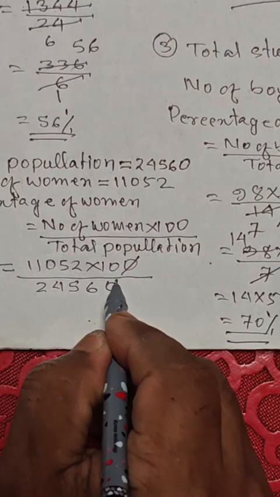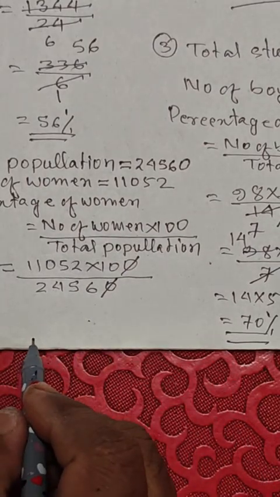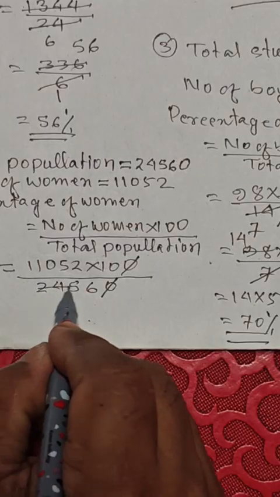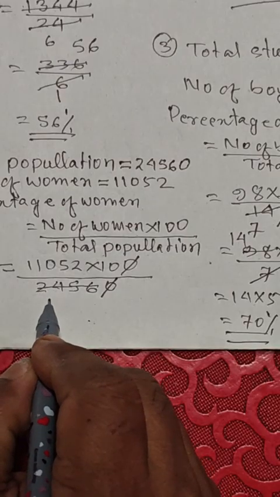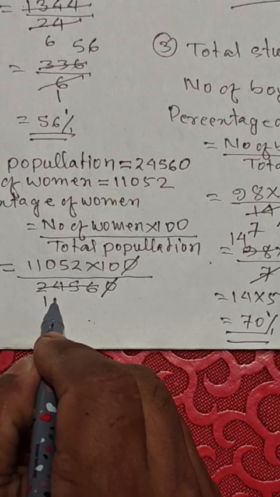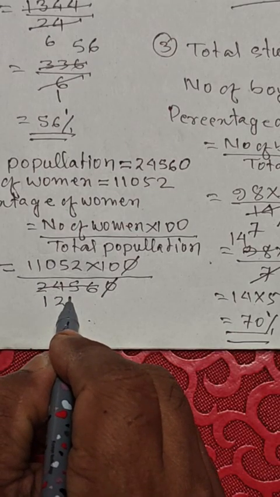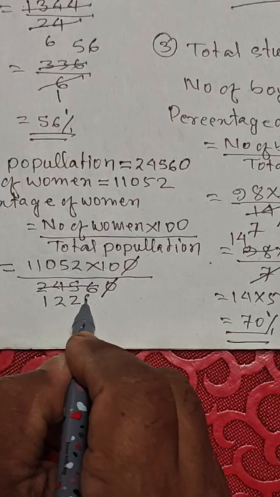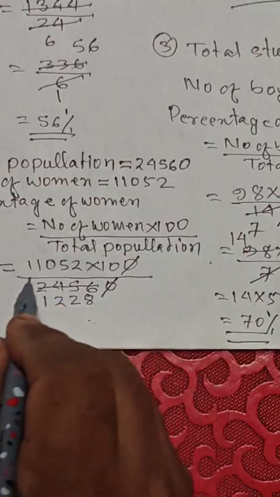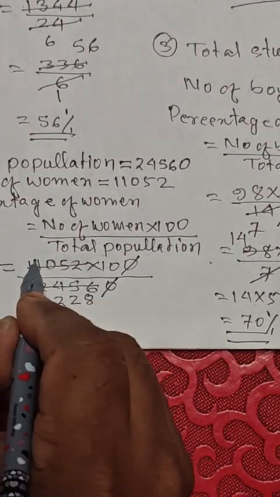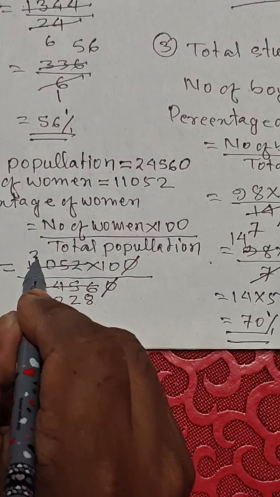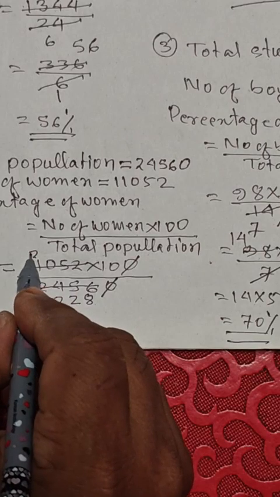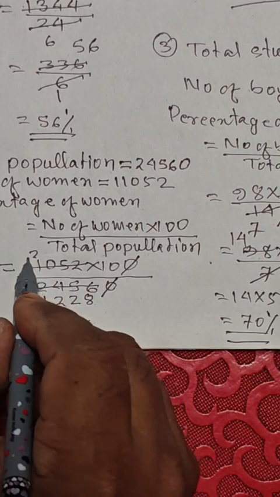Cancelling 0. Cancel, this is by 2. When we divide by 2, 2 1s are 2, 2 2s are 4, 2 2s are 4. 2 8s are 16. Divide more. Divide more.